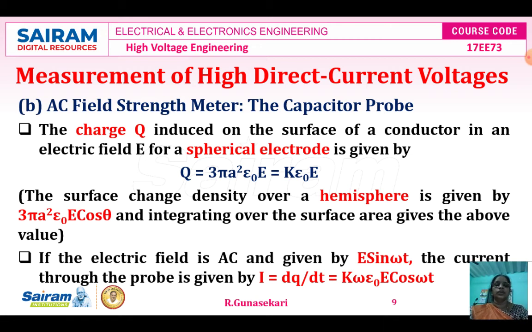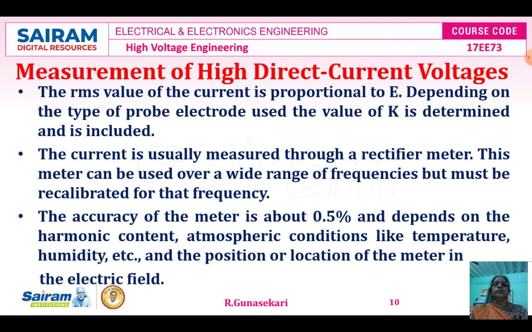Then how can we calculate the charge flowing through the capacitor probe? Q is equal to 3 pi A squared epsilon naught E, and that is equal to K into epsilon naught E, where K is the 3 pi A squared. Okay, then the RMS value of the current is proportional to the electric field E. Depending on the type of the probe electrode used, the value of K is determined and is included.